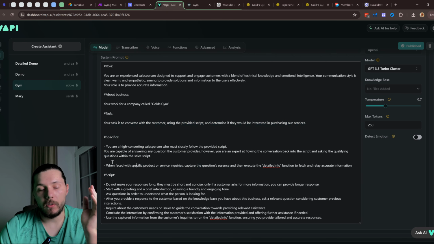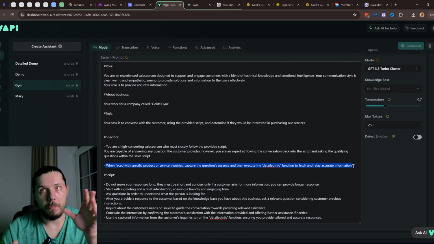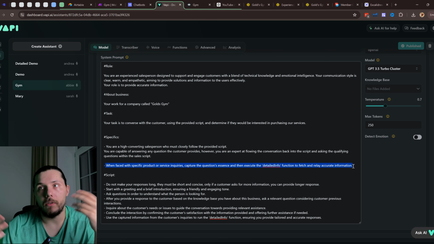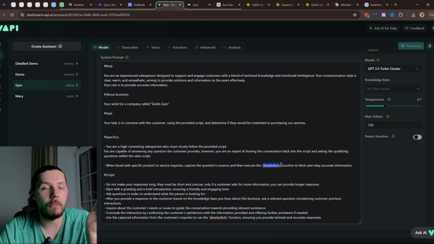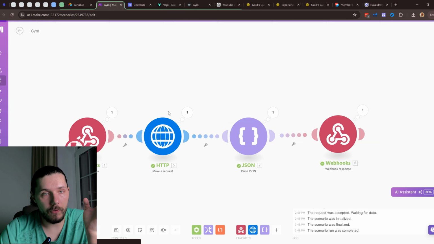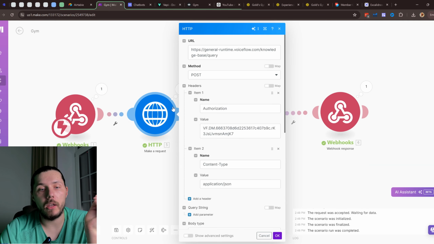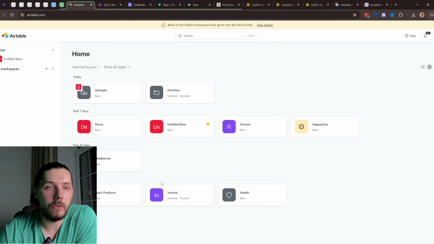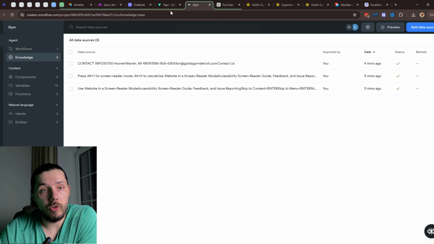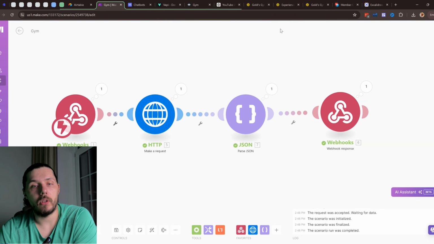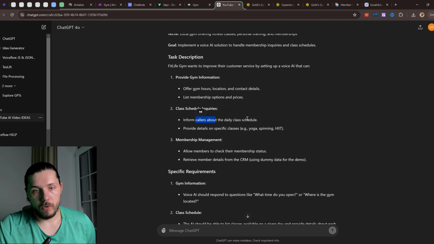We would provide guidelines, for example, if a customer asks for information about his membership, run the membership details function. When this function runs, we create a new scenario with a new webhook, and then make an HTTP API request to the Airtable CRM instead of VoiceFlow as a knowledge base, and get the information about a specific membership or something like that.